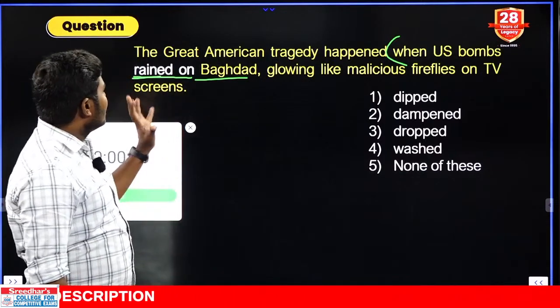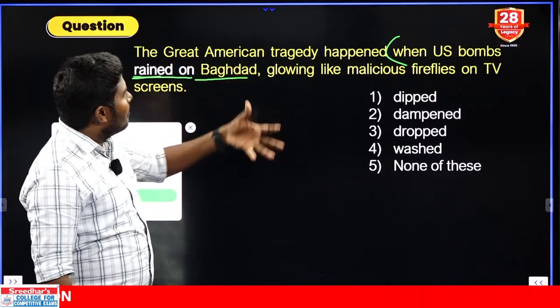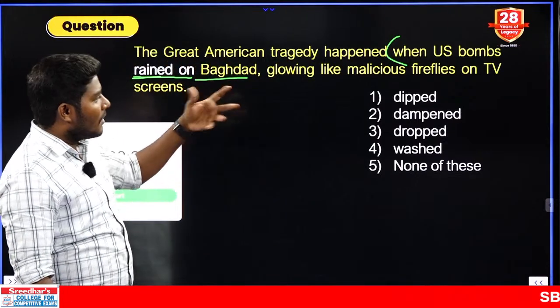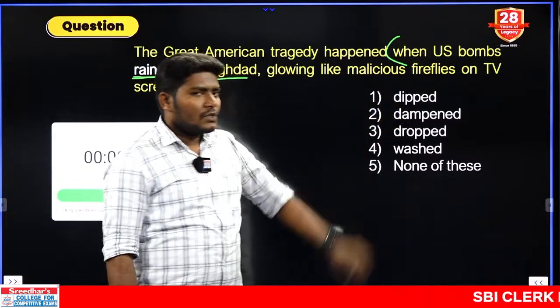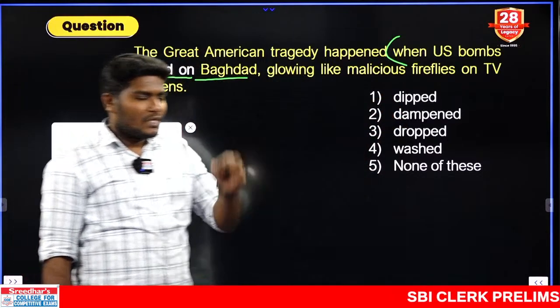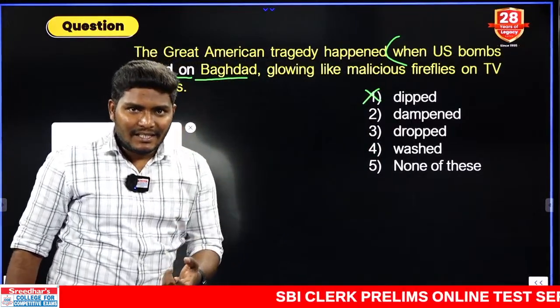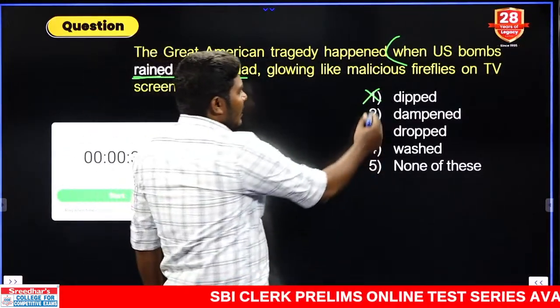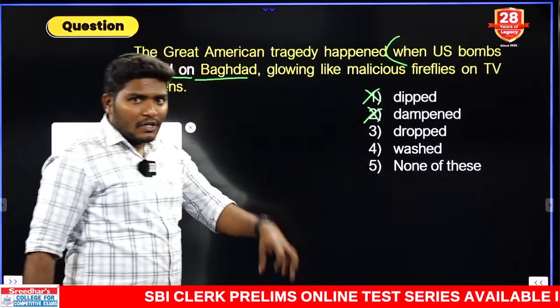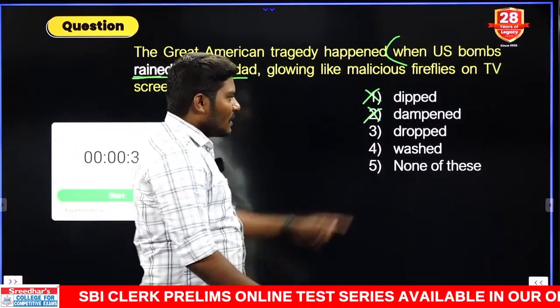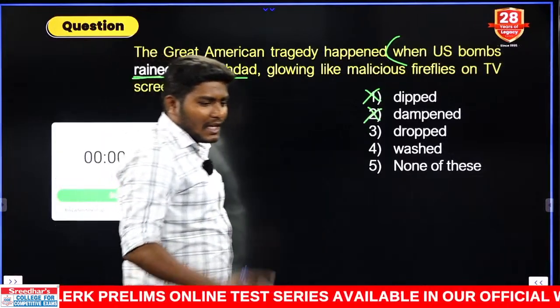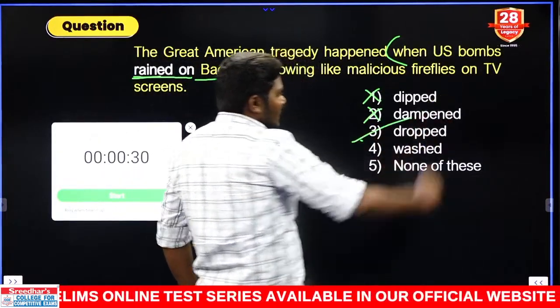So when US bombs rained on Baghdad, what is the first one here? Dip. Dip is nothing but something which is merging, not possible. Dampen means something which gets lessened or constrained. Okay. Next one is what here? Dropped. Dropping the bombs, it is related. What is the next one here? Washed is not at all related. Tell me which can be the correct answer. That comes with the third one.